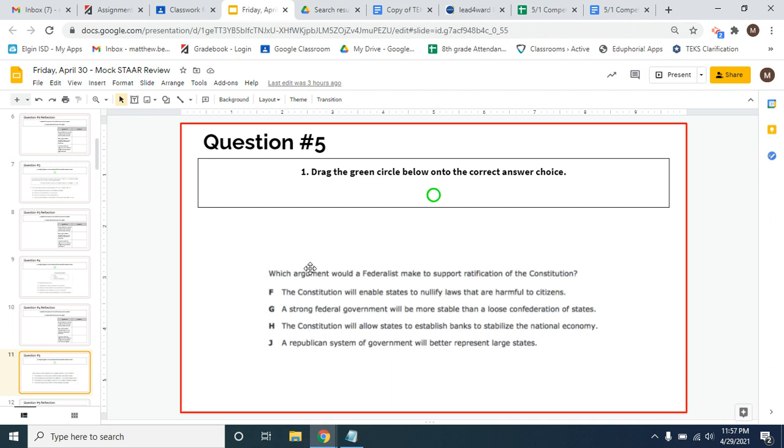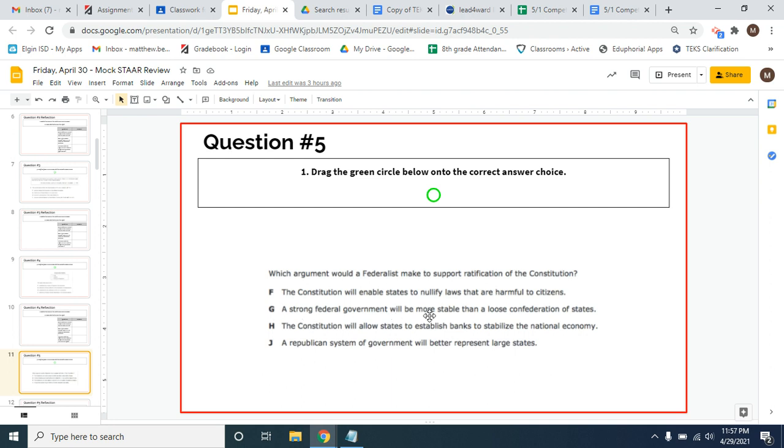So the question is, which argument would they make to do that, to support ratification? What would they say about the Constitution and what it would do that makes it sound positive, right? If we're talking about someone who supports it, what are they saying that's good about it? So the correct answer would be G.